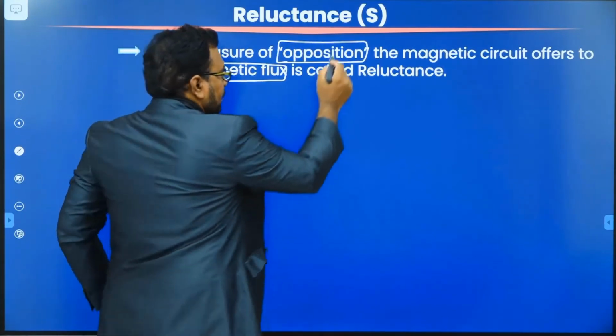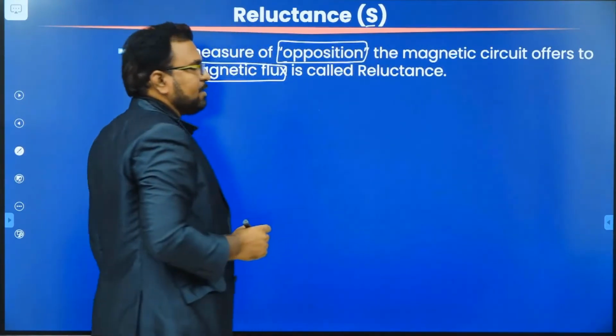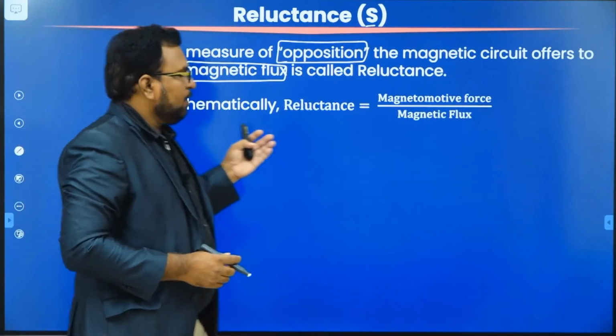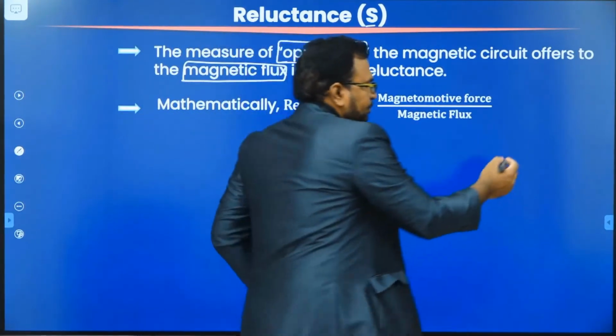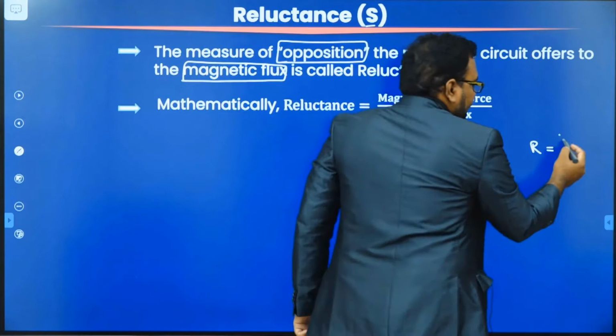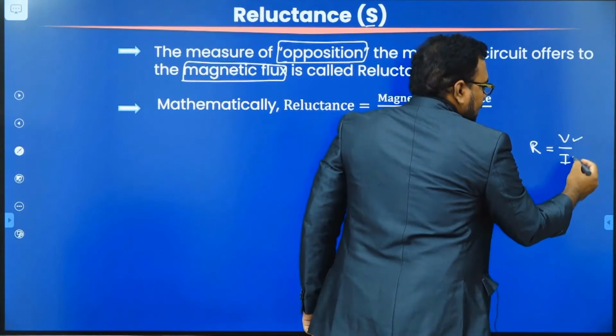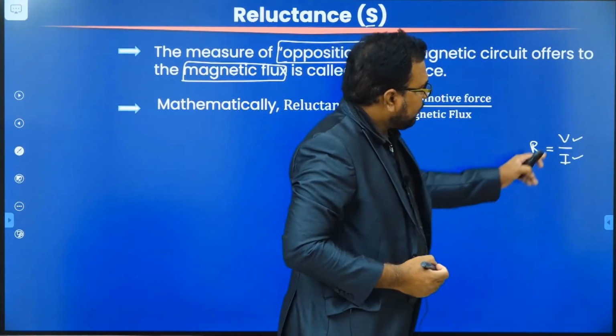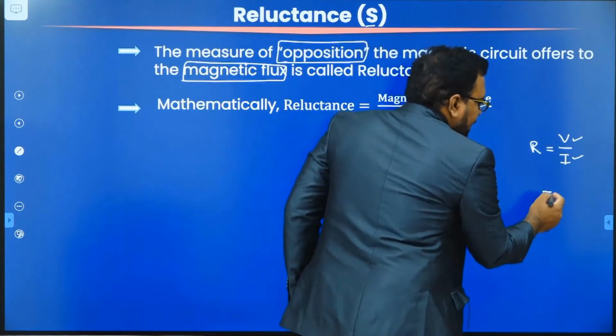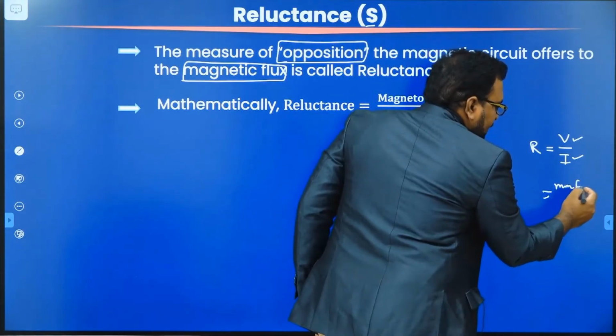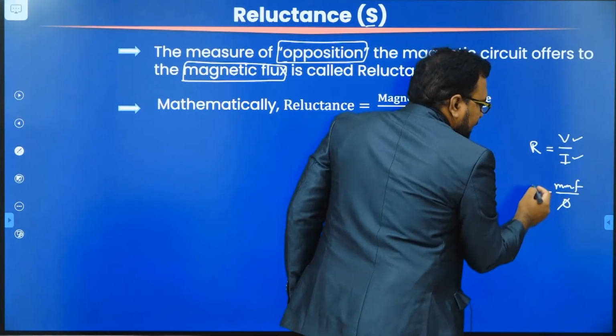And the symbol used to represent reluctance is S, capital S. Mathematically, what is the formula for resistance? In case of an electrical circuit, R is nothing but V by I. V is the voltage, I is the current. Now what is equivalent to V in case of a magnetic circuit? That is MMF. What is equivalent to current? Flux. And what is equivalent to resistance?